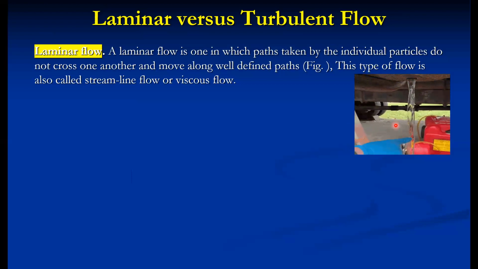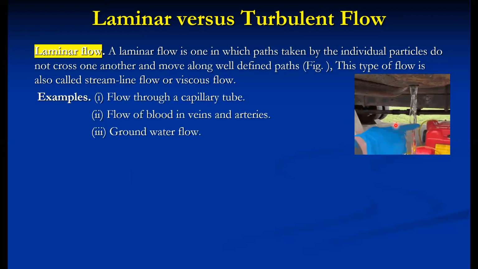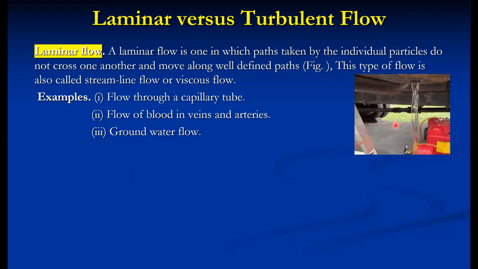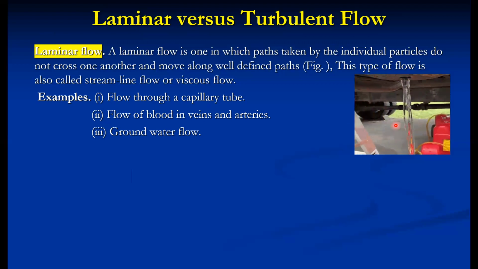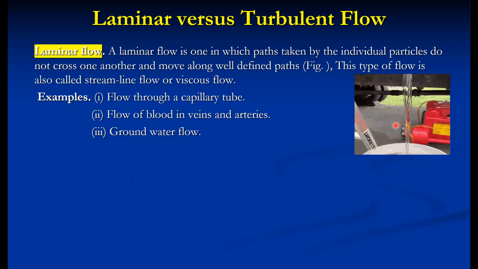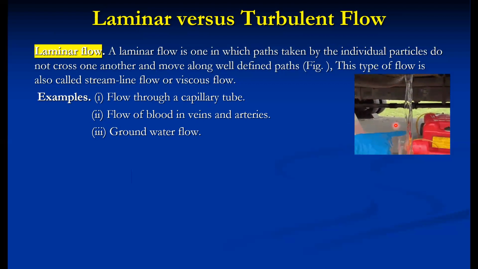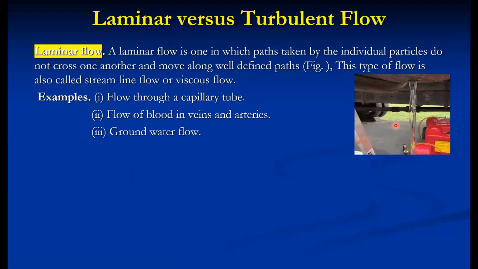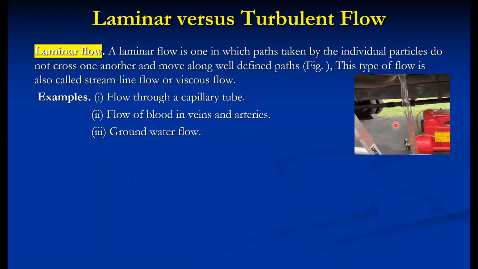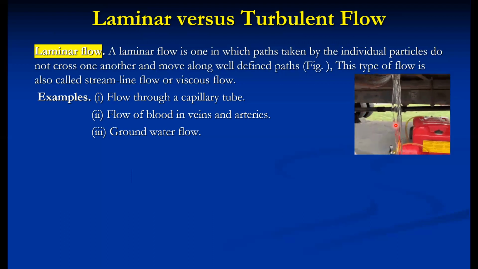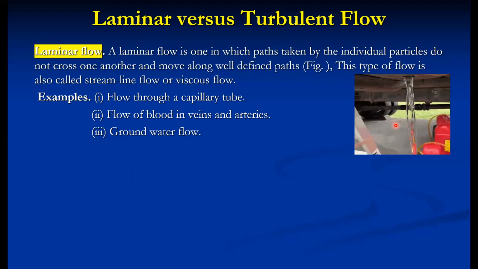There are certain criteria for laminar flow. If the flow is taking place through a very small capillary tube, then it is considered laminar, like flow through blood veins and arteries. Groundwater flow, or flow with a very low speed, is also called laminar flow.